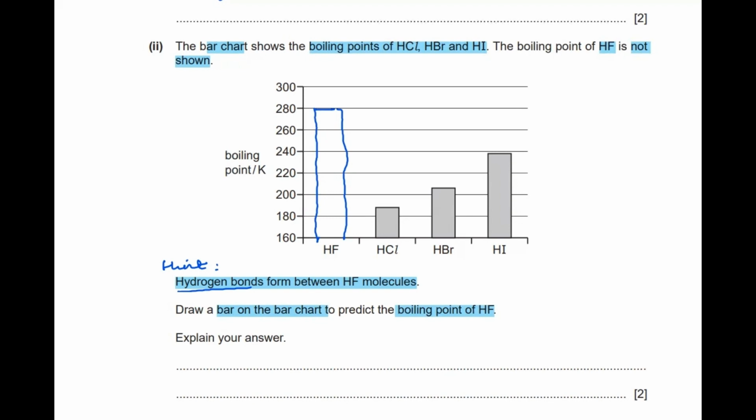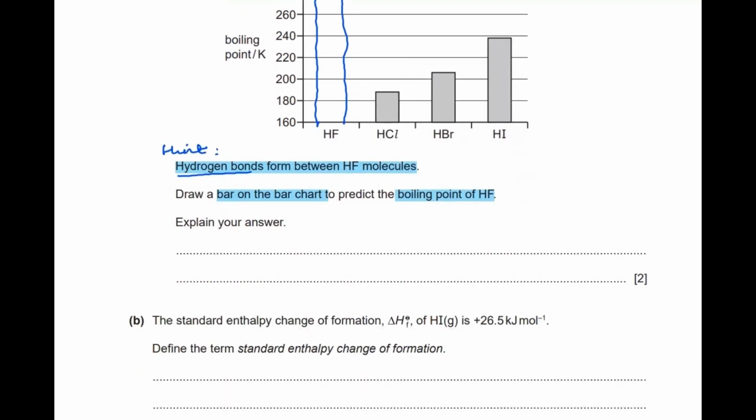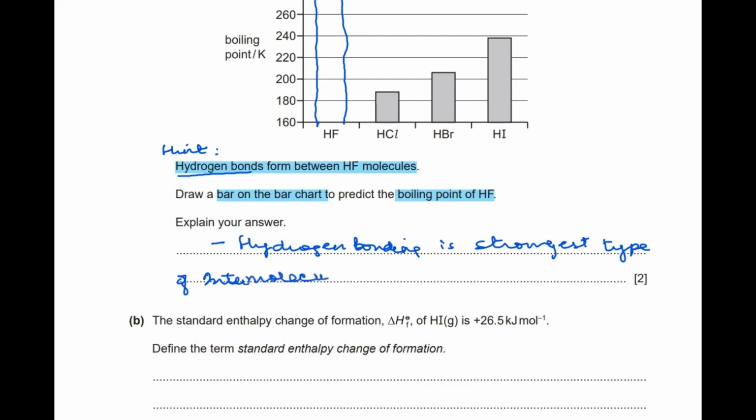Moving ahead, we have the explanation, which is the same: because it has hydrogen bonding. Hydrogen bonding is the strongest type of intermolecular force, which is present in HF.